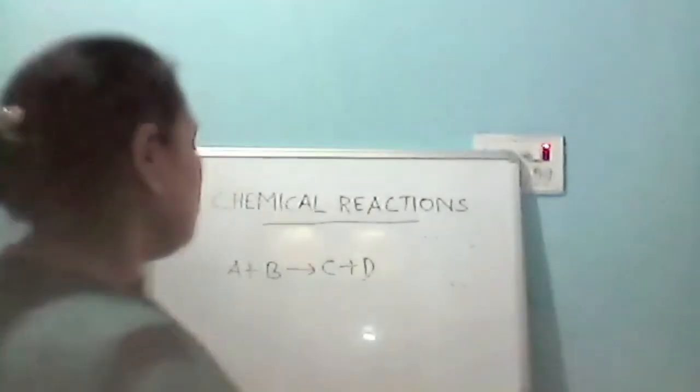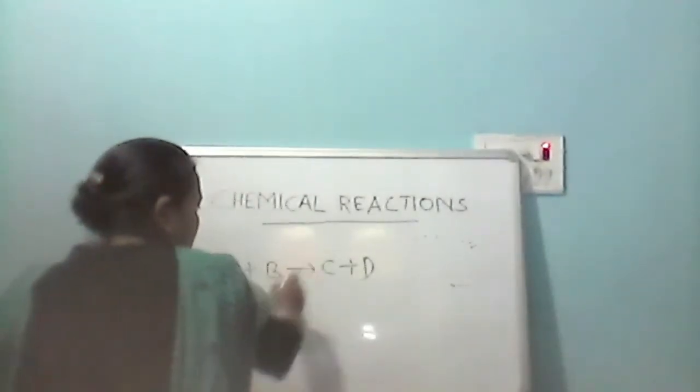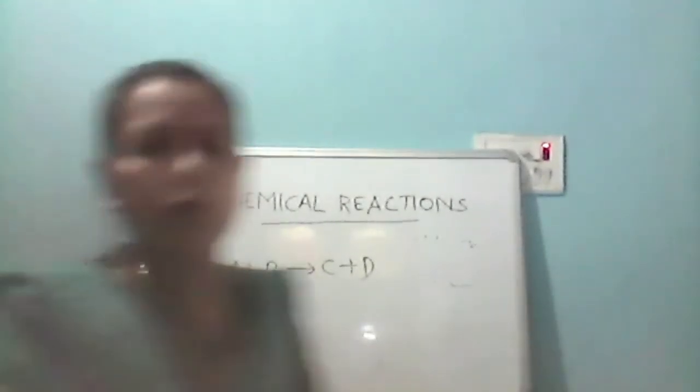Second, what we will write? We will write the condition either here or here, to mention the condition under which the reaction is taking place.